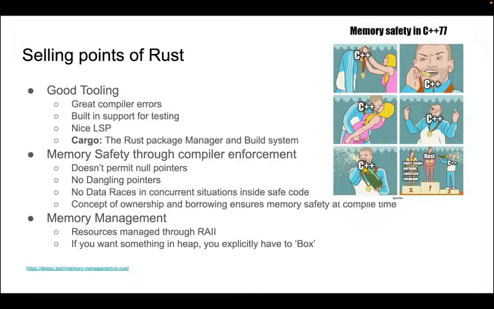So let's talk about memory management too. Resources are managed through RAII. What does RAII mean? It's resource acquisition is initialization. And when you hear that, it simply means smart pointers are being used. As for stack and heap, if you know about it, the stack is what you use for data whose type or size is already known at compile time.